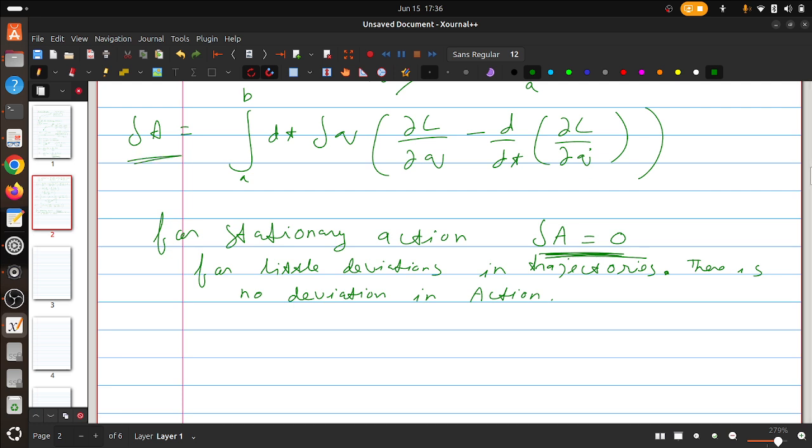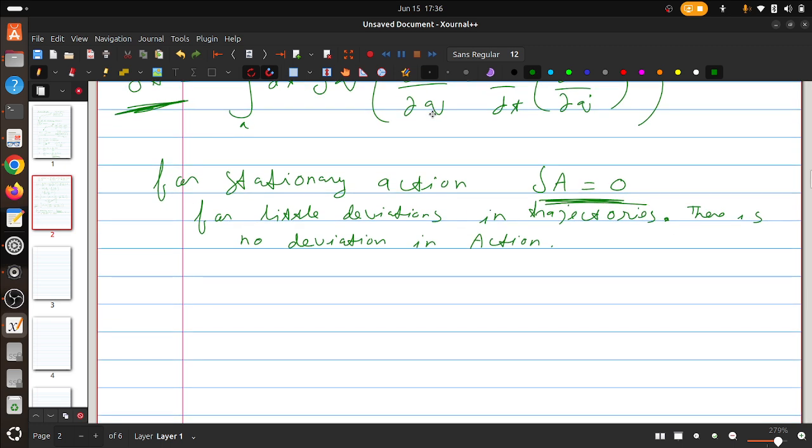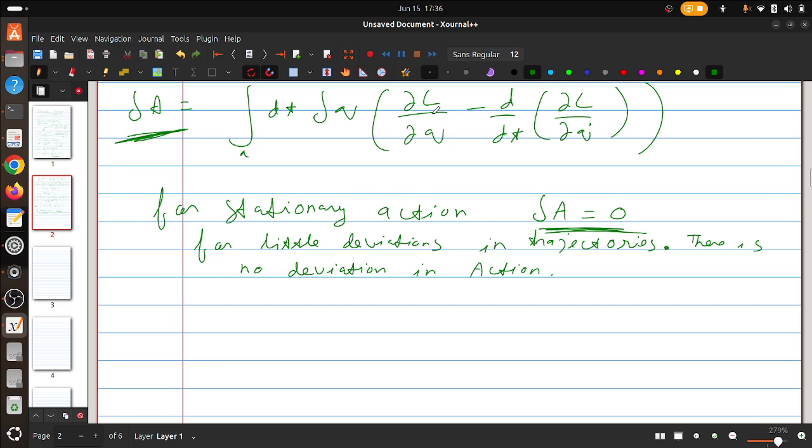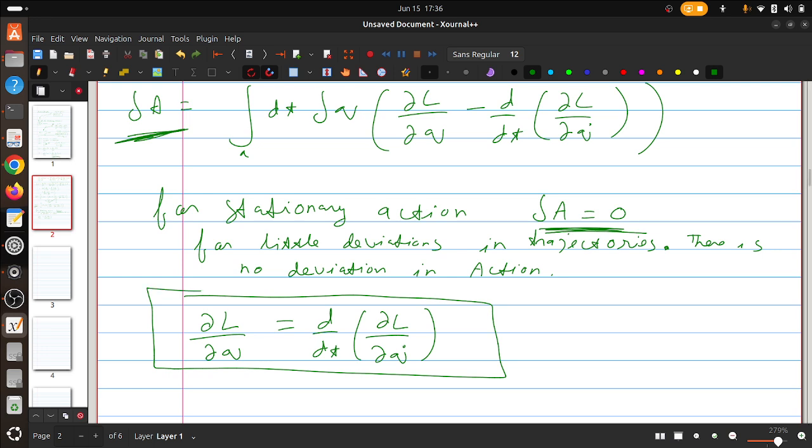So if the LHS has to be equal to 0, then the RHS is also equal to 0, and we see that it is an integration. So the only way the RHS is equal to 0 for all choices of Lagrangian, for any crazy choice of Lagrangian, because it holds for all cases, is that the integrand itself is equal to 0, which yields the Euler Lagrange equation, which we saw earlier.